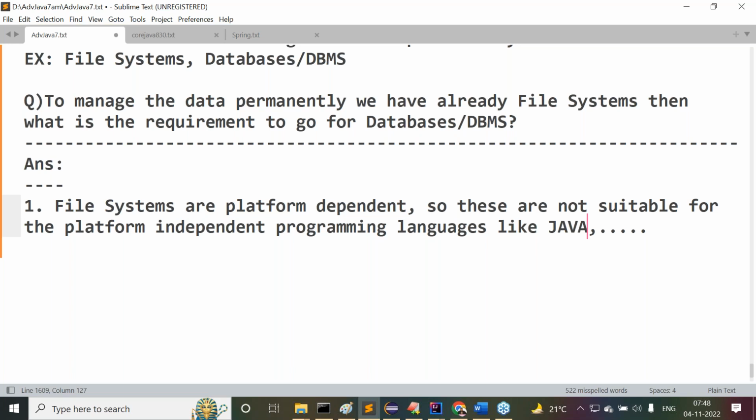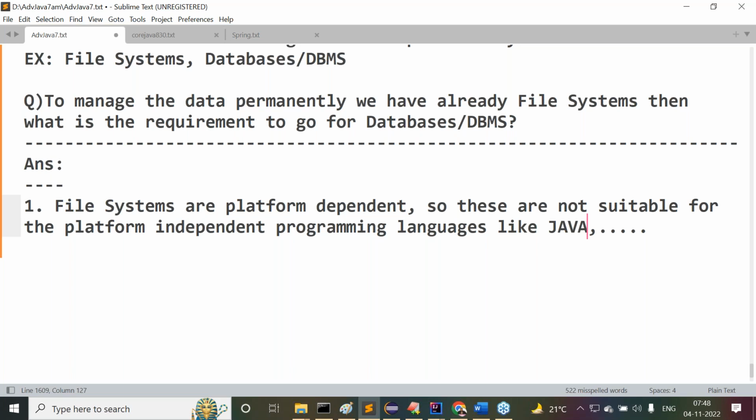Okay, nice. Observe carefully now. For example, I have a project. Inside my project, I don't have much information to store, but some storage is required. Whatever it may be, I need to store some data. Let's understand it. My operating system at the development side is the Windows operating system.